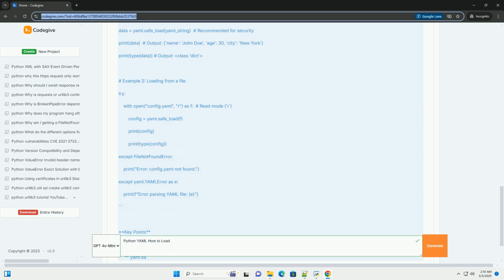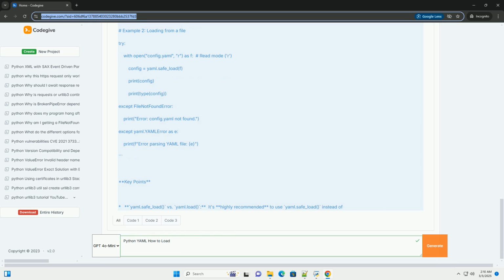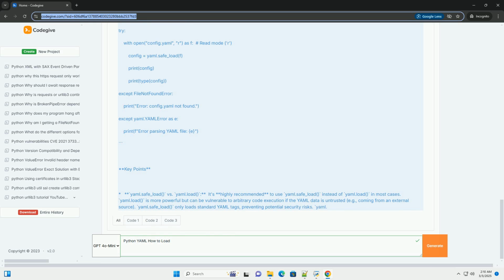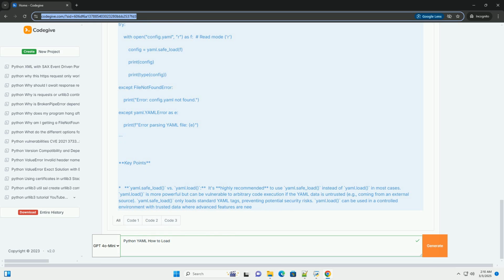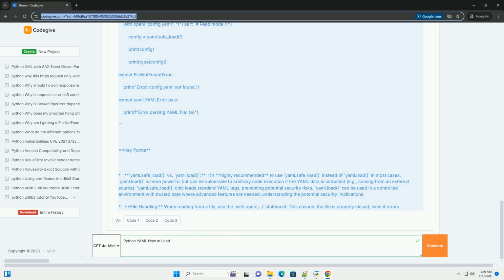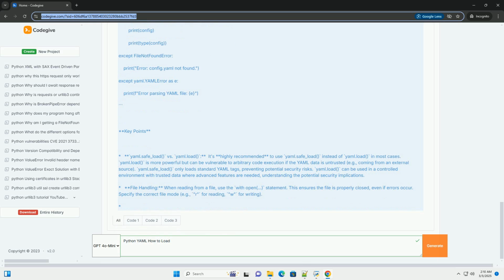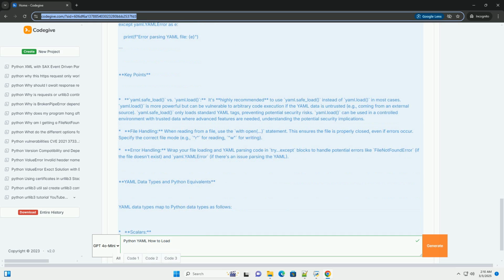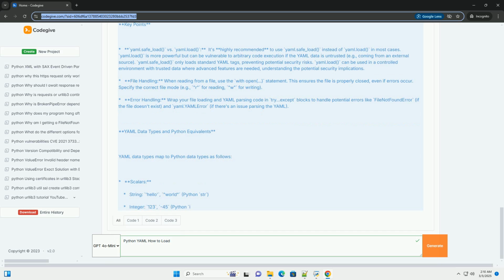Readability. YAML's syntax emphasizes readability, making it easier to understand complex data structures at a glance. Data representation. YAML can represent various data types like scalars, strings, numbers, booleans, lists, sequences, and dictionaries, mappings. Configuration files.